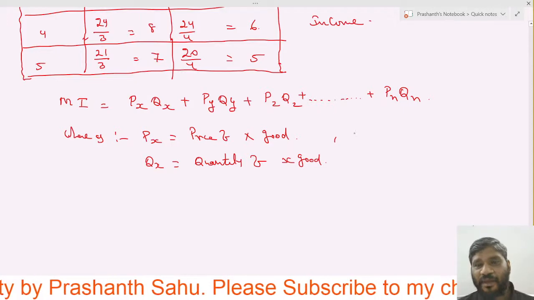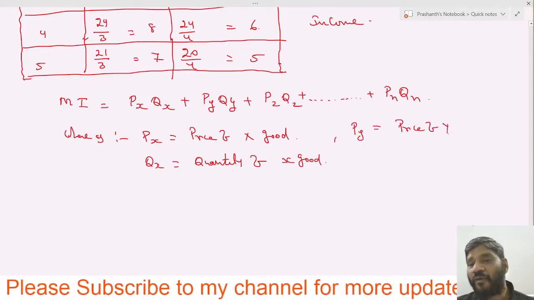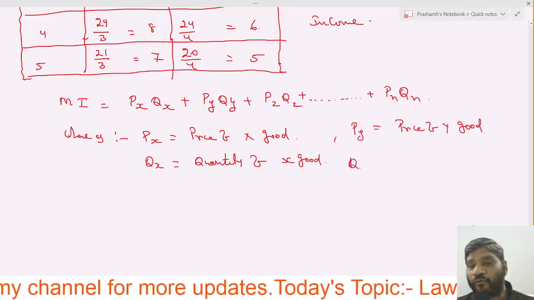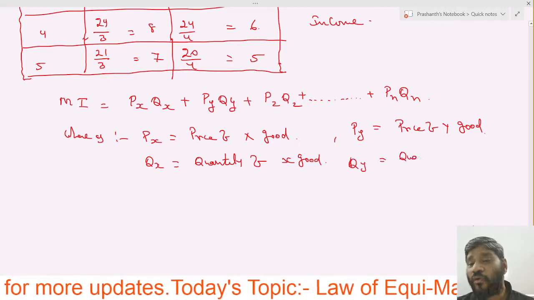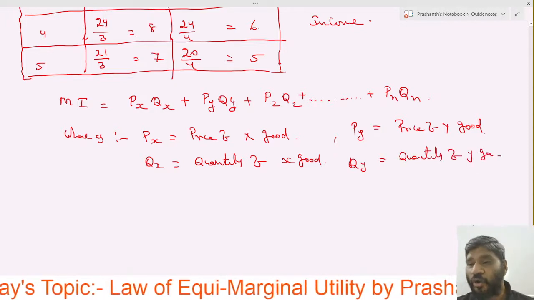In the same way, Py is the price of Y good and Qy is the quantity of Y good, and so on.